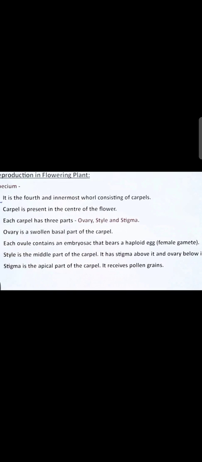After it, corolla. Corolla is composed of what? Corolla is composed of attractive petals. And these petals are attractive, or the flower has a fragrance, for what? Pollination, to attract the insects for pollination. So this is designed for it, and after that, a very important part of the flower,